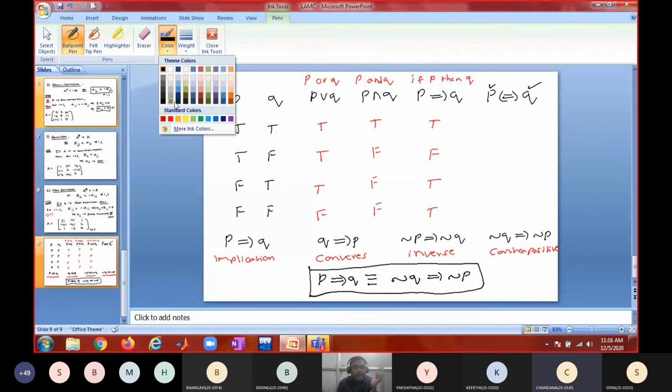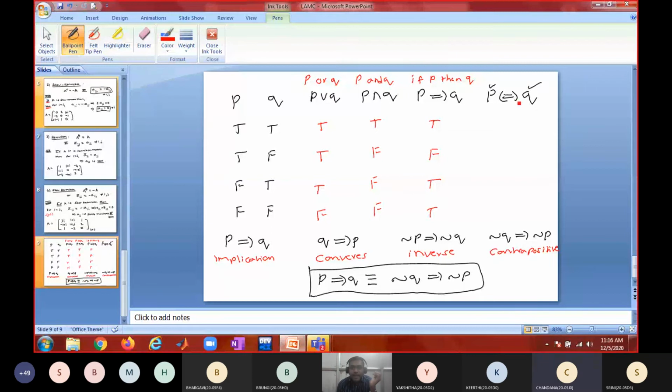So when is this true, can you tell me? P if and only if Q is true only when both are true or both are false. In all other cases, it is going to be false. Is that okay?